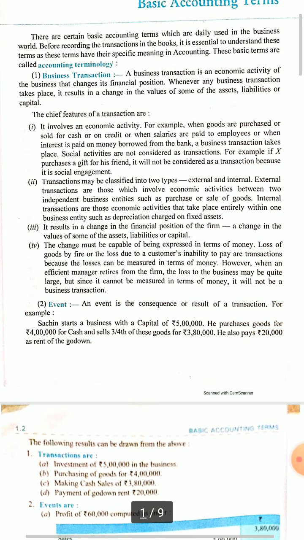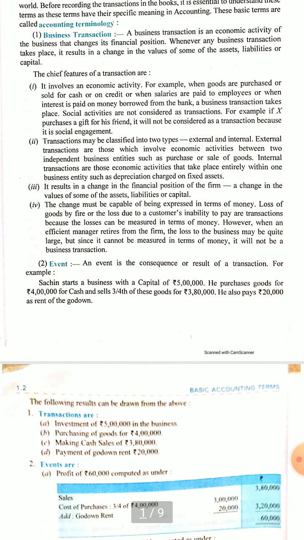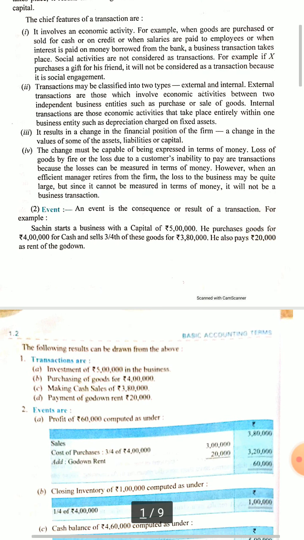Now let's move to the next part, which is event. As a consequence of a transaction, an event happens. When a transaction happens, like capital is introduced, then business is started. When goods of 4 lakh are given to someone, then goods are purchased. When cash is decreased by 4 lakh, then goods are purchased. So purchasing goods is the event, and purchasing goods worth rupees 4 lakh is the transaction. These are all called events.